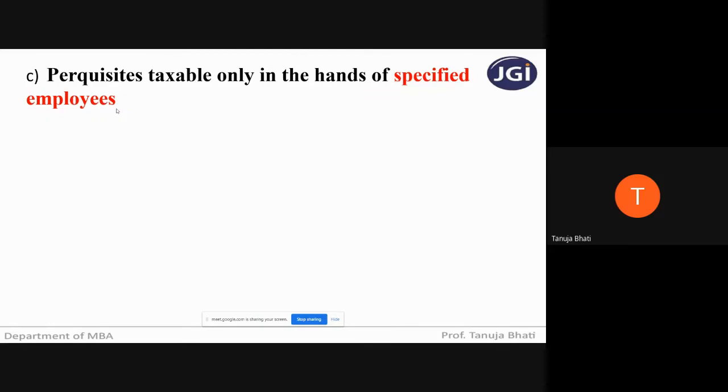So who is a specified employee? Quickly, if he is a director of a company, if he is a person having more than 20% of voting power, and if his salary after minusing the deductions and not considering perquisites is greater than 50,000, then he becomes a specified employee.